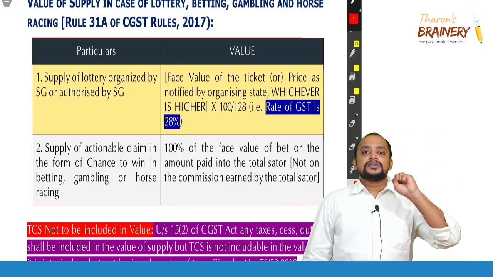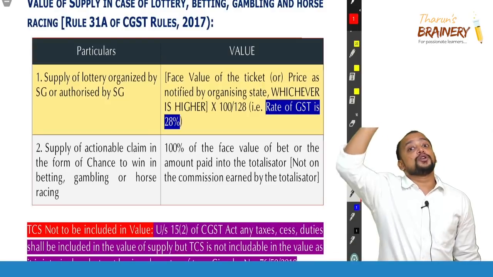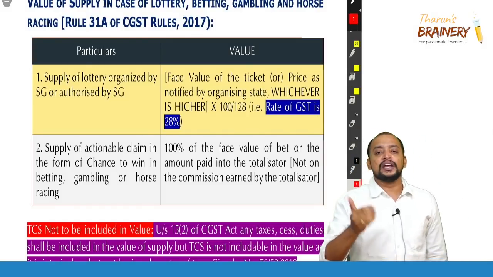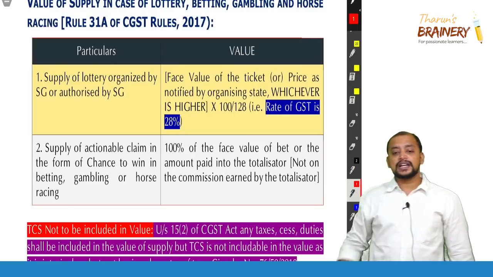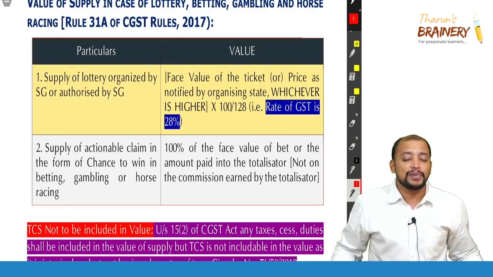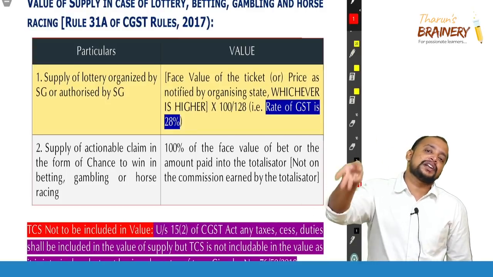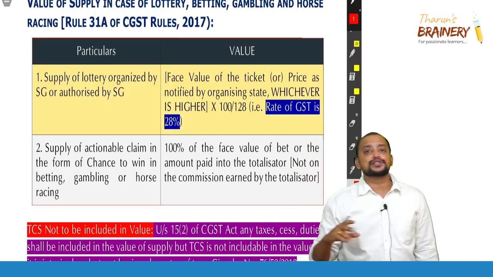And so rule 32, then rule 33 pure agent, rule 34 exchange rate. Okay, so now rule 31A, in case of lottery, betting and gambling transactions. So in case of lottery, betting, gambling, only these three are covered under supply. All other actionable claims are excluded from supply.